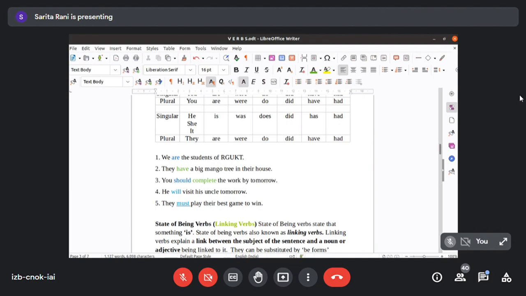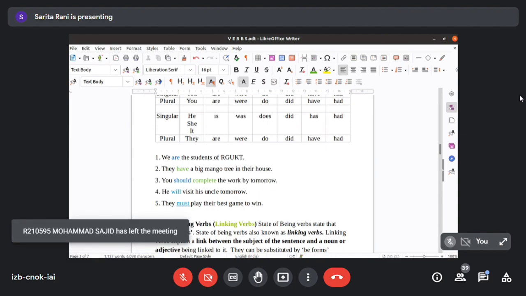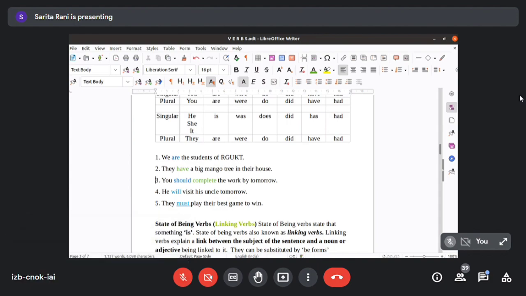And be form am will be with I. I am a student. Clear? I am writing a letter. Clear? With the plural case, first person, it will be we are writing a letter. Clear?